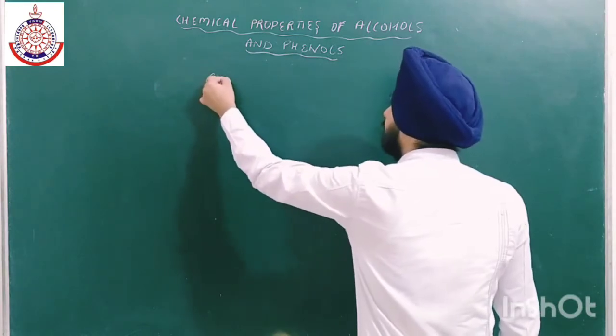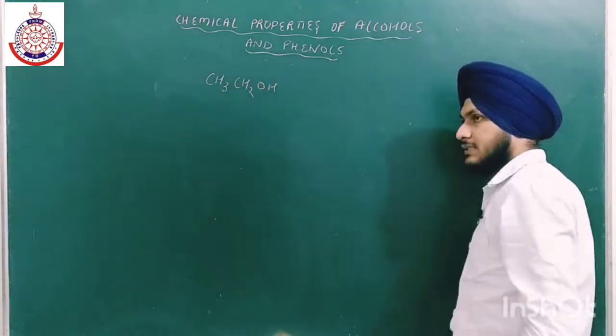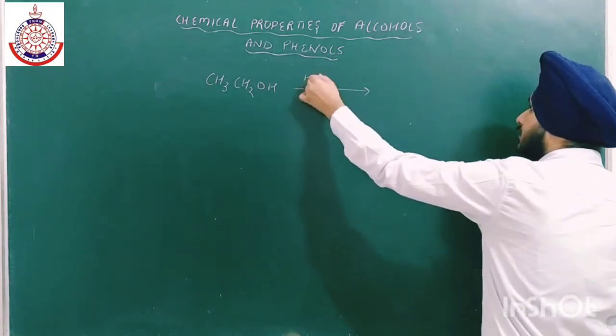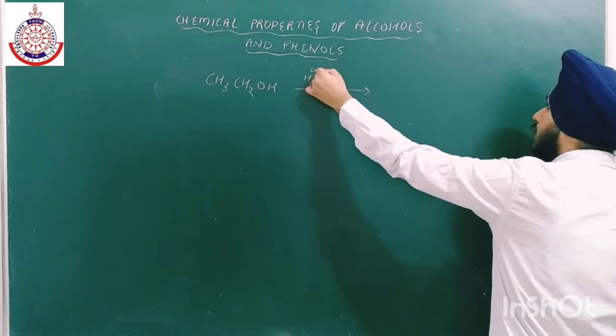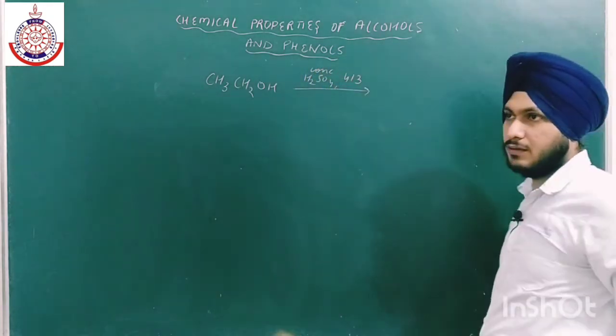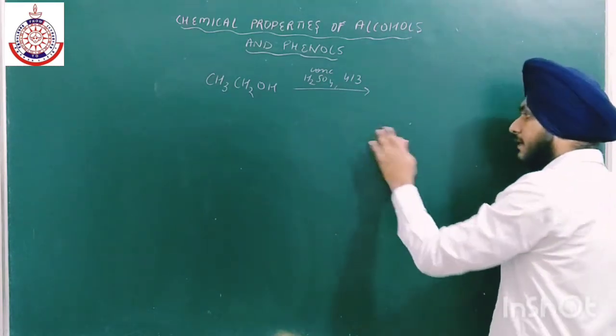If we are dealing with simple alcohols like ethanol and we react it with concentrated H2SO4 at low temperature, and if we increase the temperature, the product will be different.